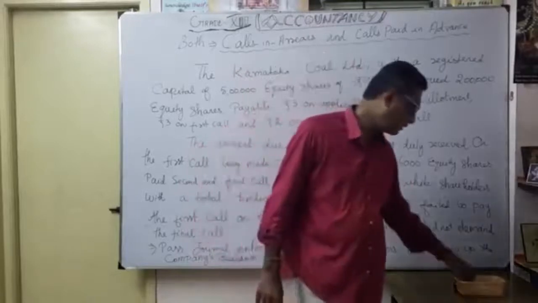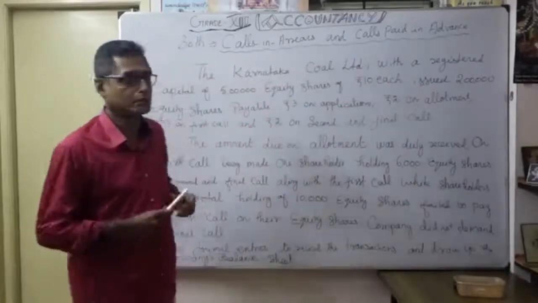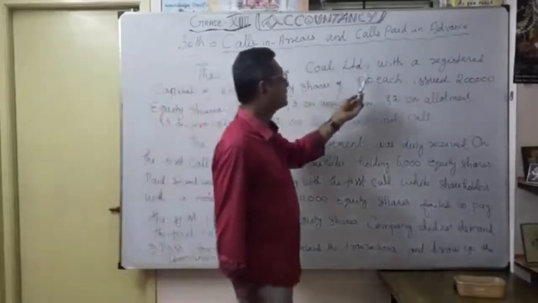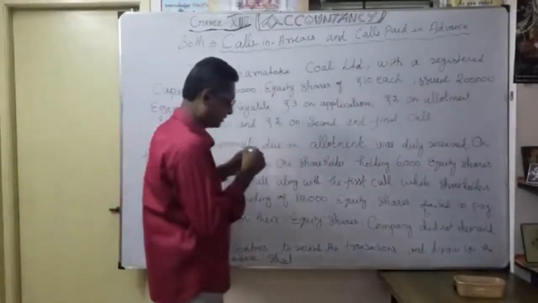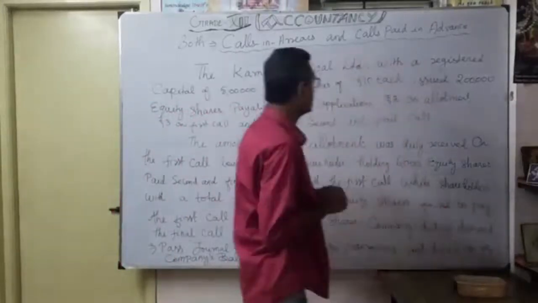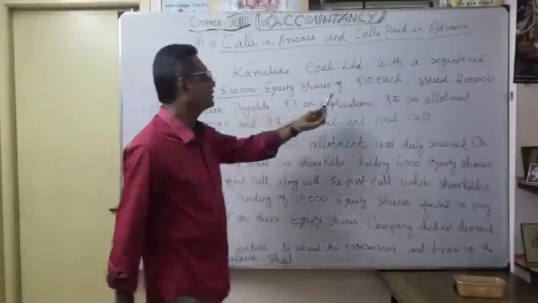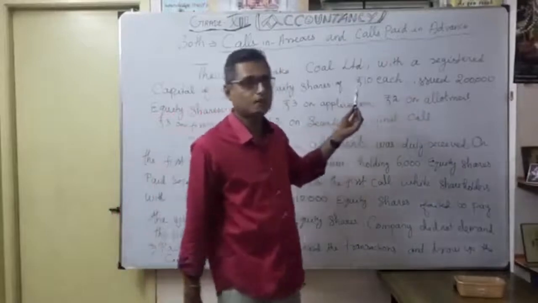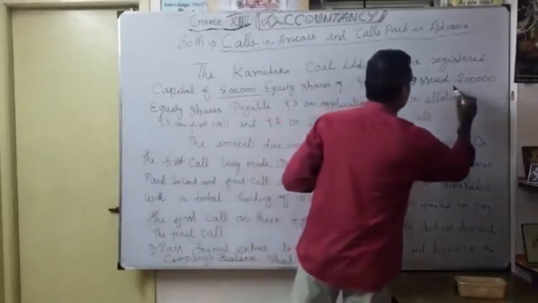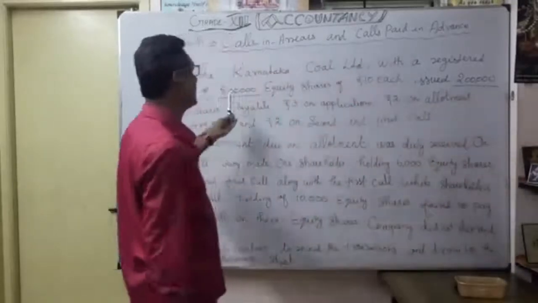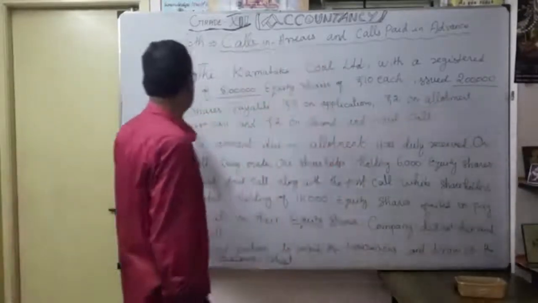Now let's see one problem here. The topic is calls in arrears and calls paid in advance. Karnataka Coal Limited with a registered capital of 5 lakhs. This 5 lakhs is nothing but the authorized share capital. 5 lakhs equity shares of 10 each, so 10 rupees as a nominal face value. They issued only 2 lakhs equity shares, which is less than the authorized share capital.